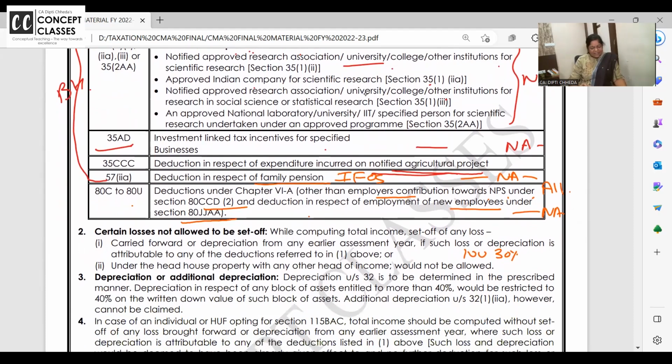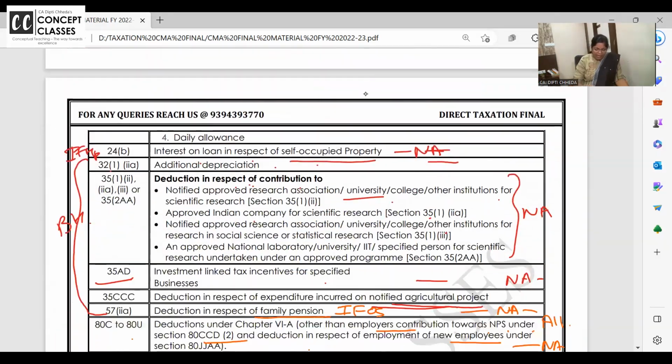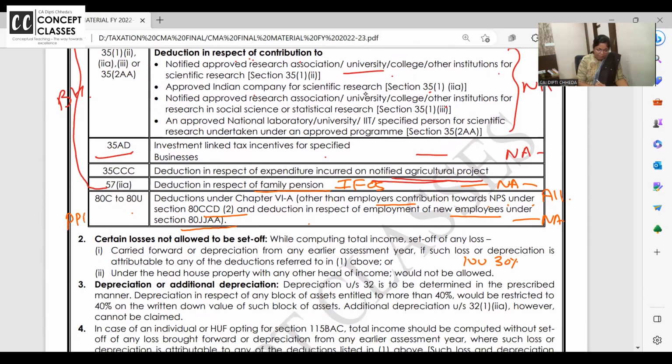Ma'am, why like this? To be very frank, they have unnecessarily made it complicated. As an investor, I feel, why will I pay tax in the new tax regime? Generally, every layman puts money in PPF. This is not relevant for the exam, but you should understand the practical implication. Have you heard people around you, your parents or anyone, putting some money in PF? LIC, they generally take up a simple term policy, at least for 50,000 to 1 lakh rupees maturity. Even small people take that much.